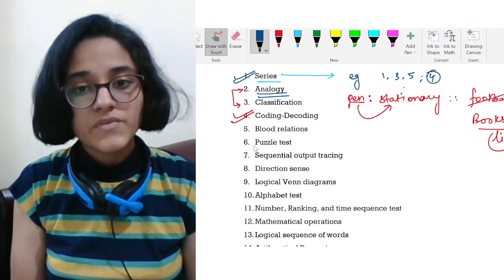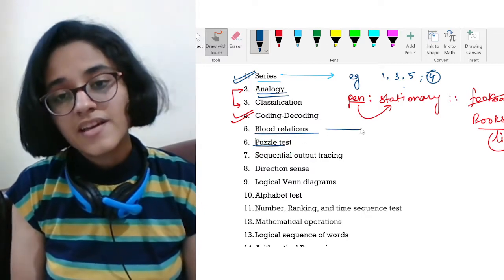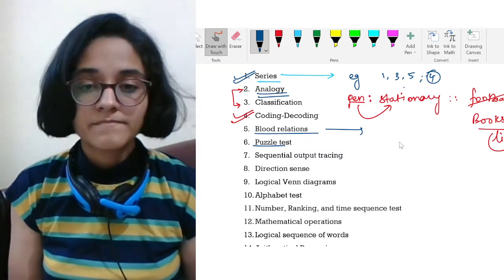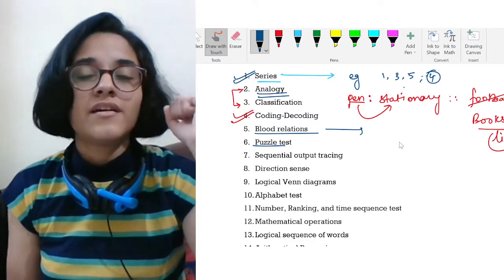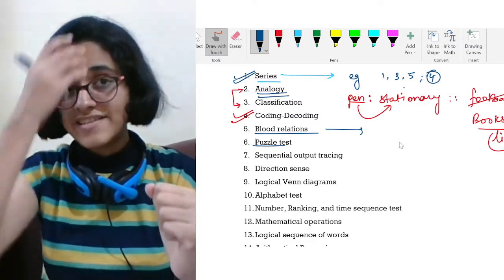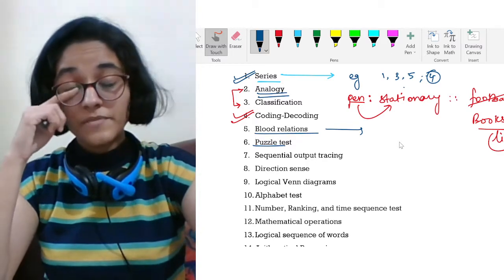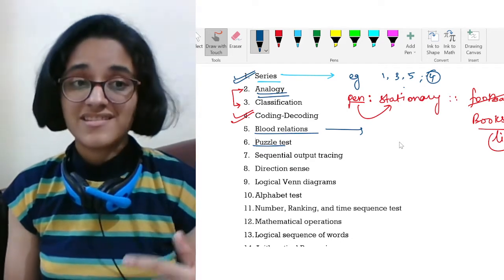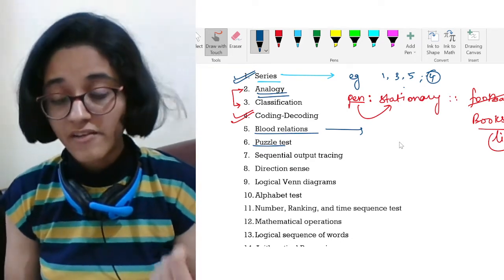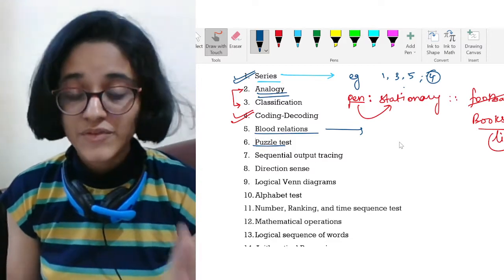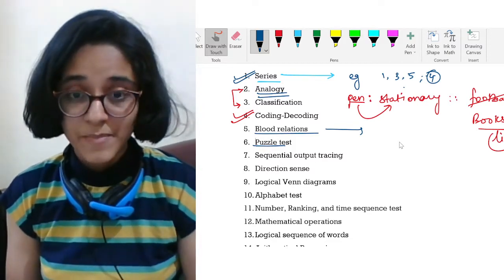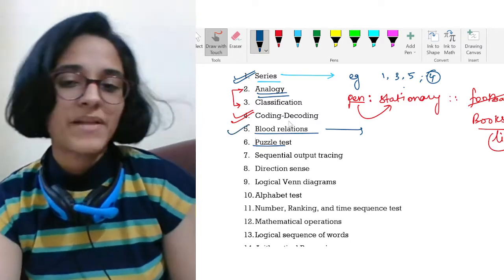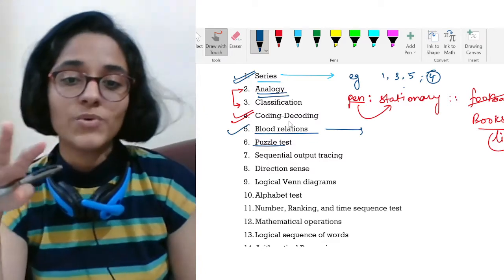So when I'm talking about blood relations, you can have questions which are based on a hierarchy. They will be giving you a proper hierarchy. For instance, say the person in the picture is the son of the only son of my grandfather. So how are I and this person in the picture related? This is how they are going to ask you. If you did not get it, please pause the video and think upon it. And if you know the answer, it's very nice. So I have just given you a small example of how questions will appear to you in this section.